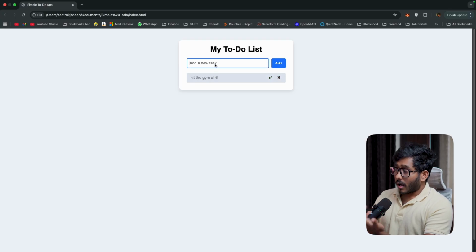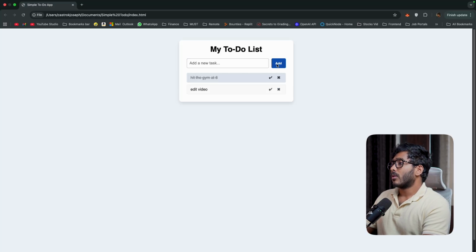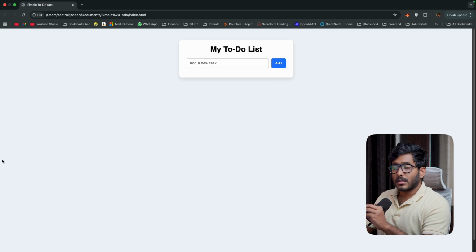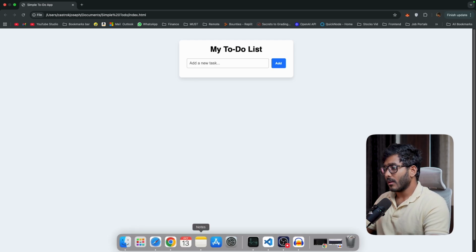Again, you can create another task, edit video. And now you didn't do it. If you want, you can mark this as completed or you can just delete it. Delete this one. So this is a simple application built with HTML, CSS, and JavaScript. Now let me show you what exactly all these files are doing in this application.